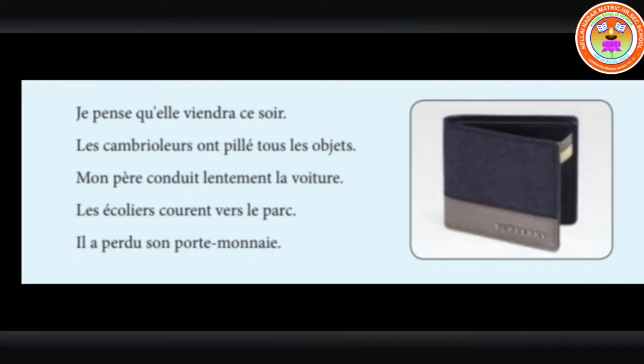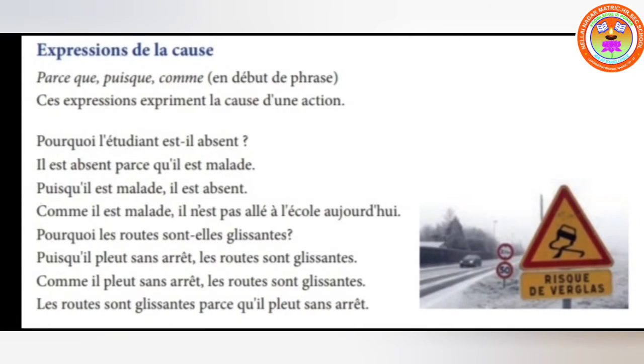L'écolier courant vers le parc means the school people, that is the students, run towards the park. Next one, il a perdu son porte-monnaie means he has lost his money purse. Okay, we have seen how to use these verbs in sentences. Next type of grammar is expressions.